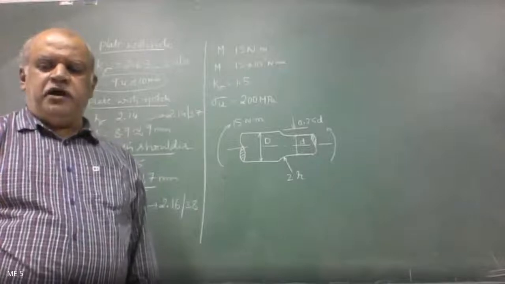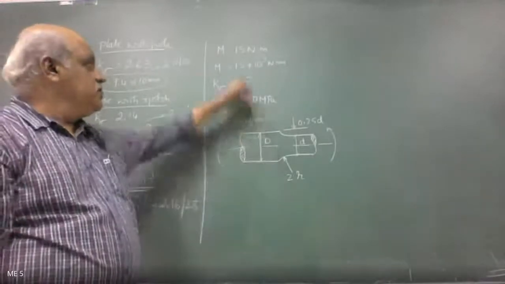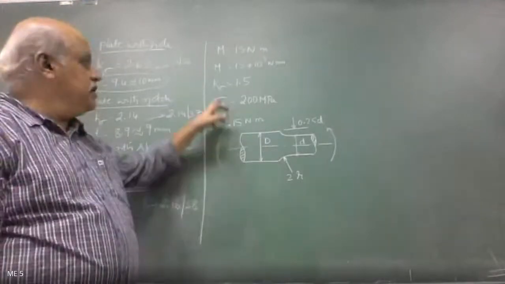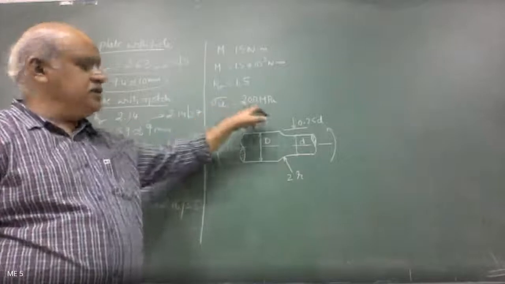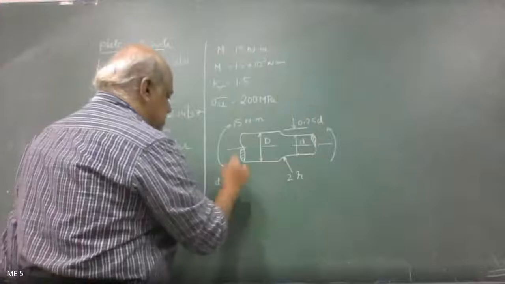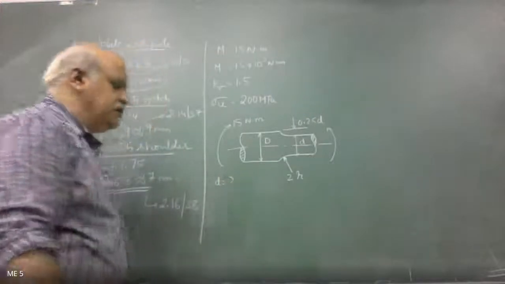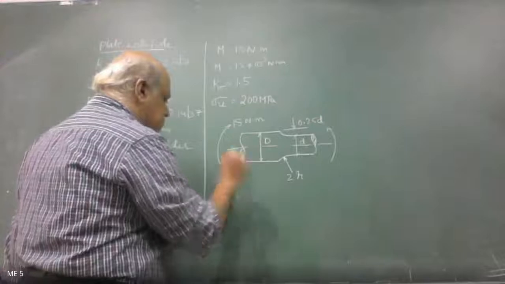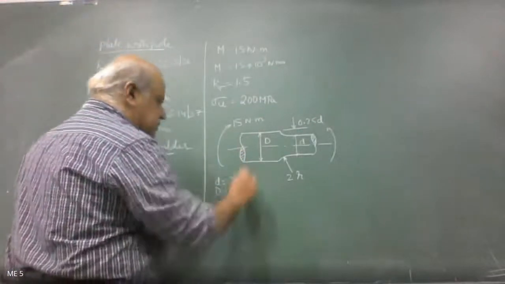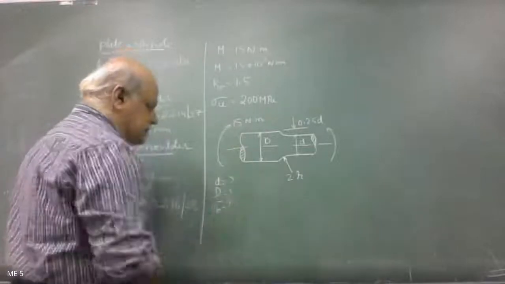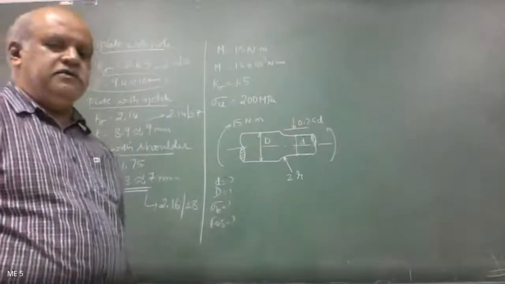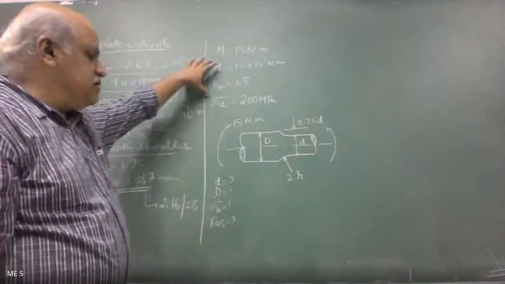A round shaft made of brittle material and subjected to a bending moment of 15 Newton meter is as shown in figure. The stress concentration factor at fillet is 1.5. Ultimate strength of shaft material is 200 megapascal. We need to determine the diameter of the shaft, small d, and in turn capital D, and then the magnitude of stress. Since it is bending moment, we have bending stress, and then we need to find the factor of safety. These are the four things we need to find out.